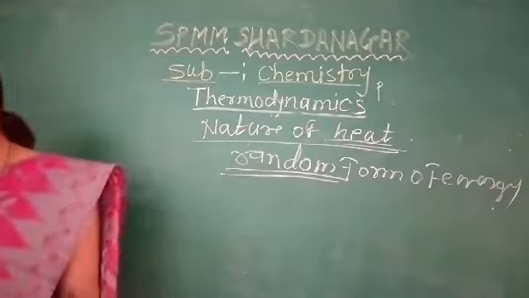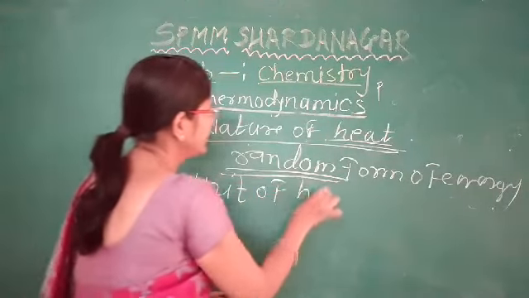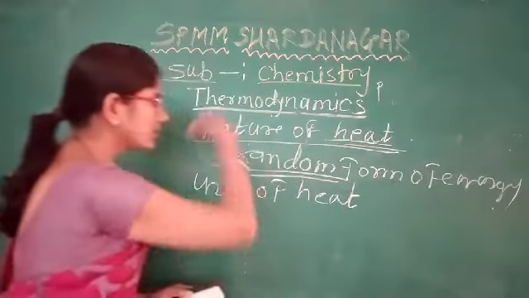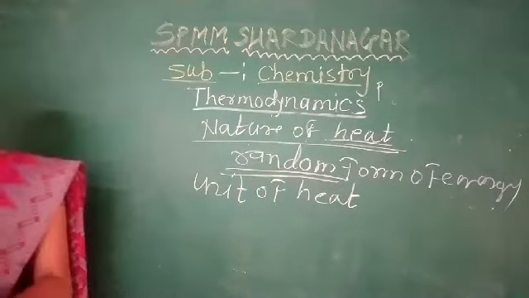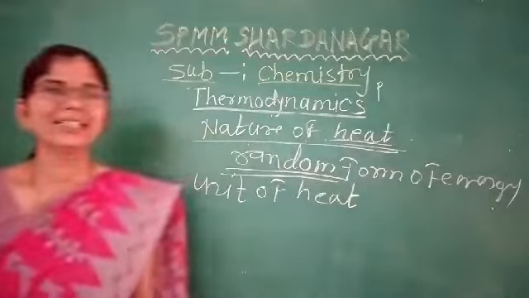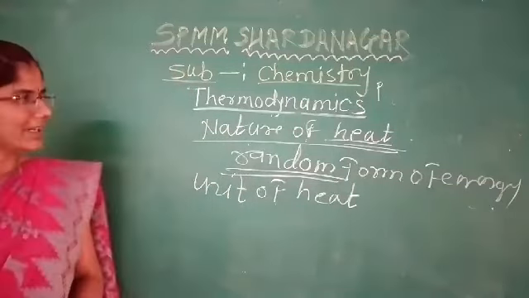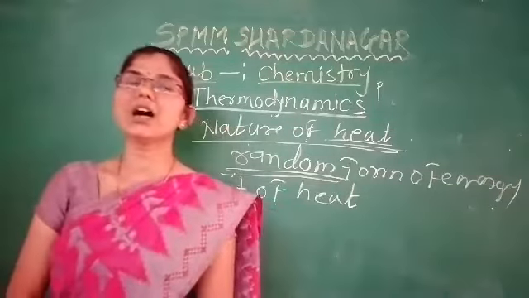So there are some units of heat, because it is one of the forms of energy. We know what the units of energy are. The SI unit of energy is joule, and the CGS unit of energy is erg.